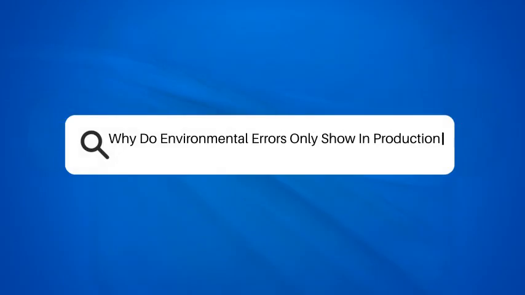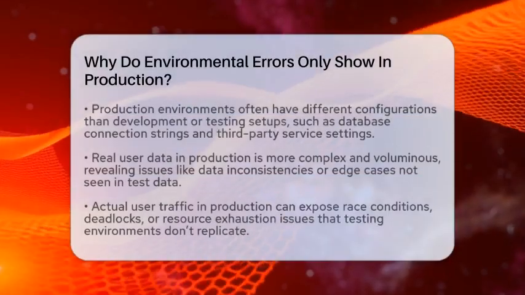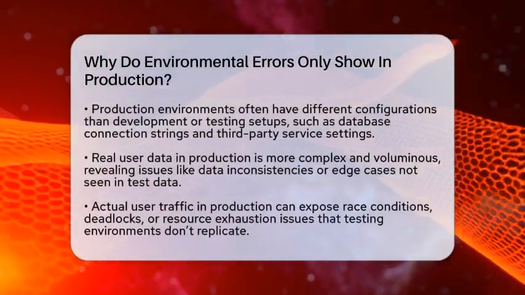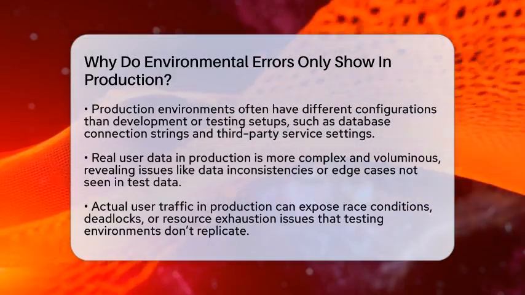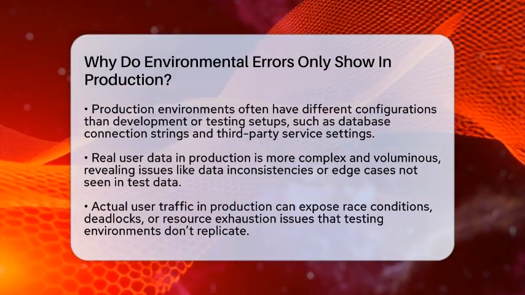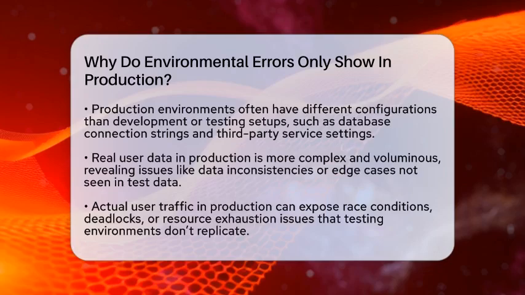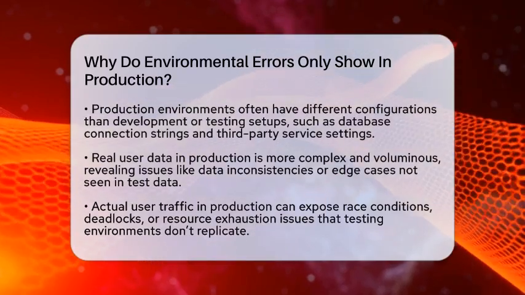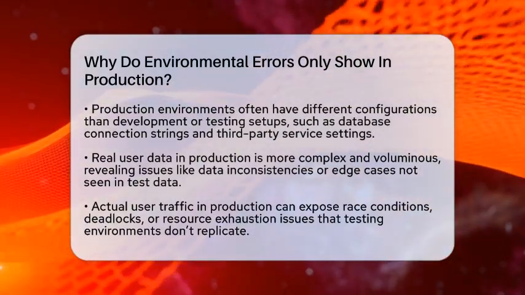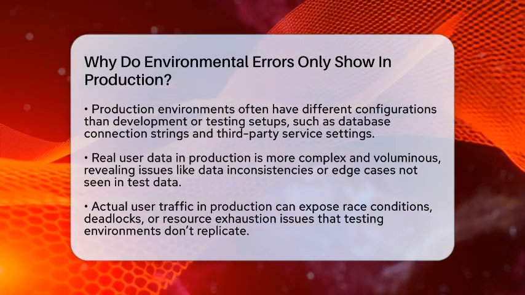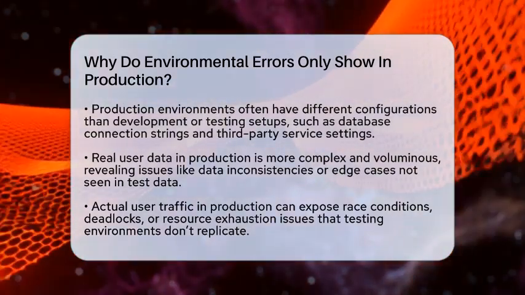Why do environmental errors only show in production? Imagine working on a software project for months, testing everything thoroughly, and then suddenly facing strange errors only when the software goes live. Why does that happen? Let's explore why environmental errors tend to appear solely in the production environment.